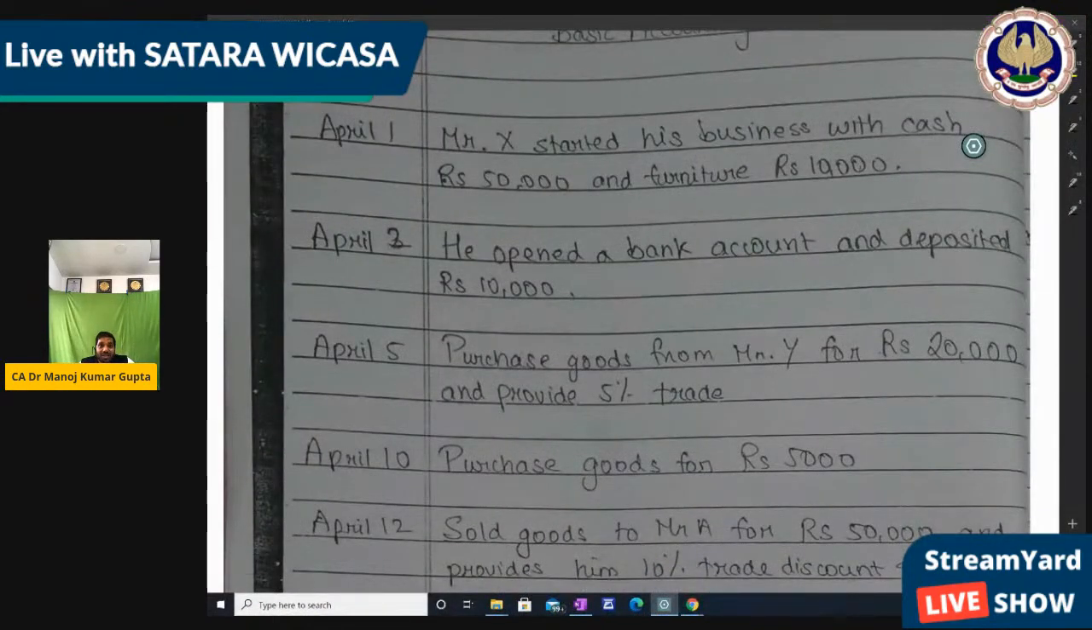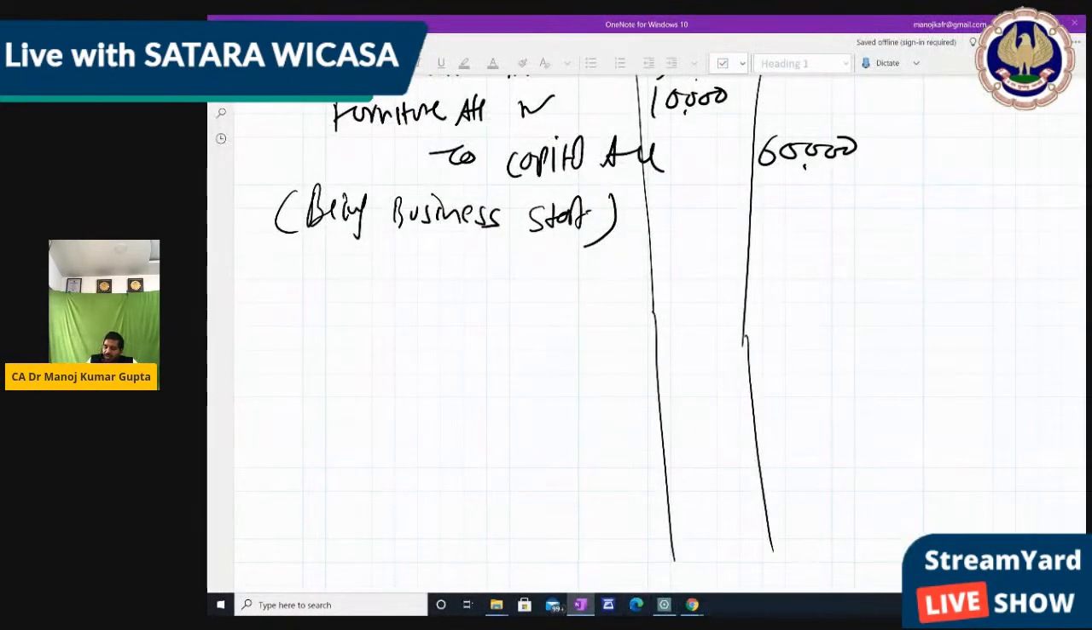What is the next transaction? He opened a bank account and deposited 10,000. So the bank account is opened, this bank account has received, and cash goes out of the cash account, 10,000.